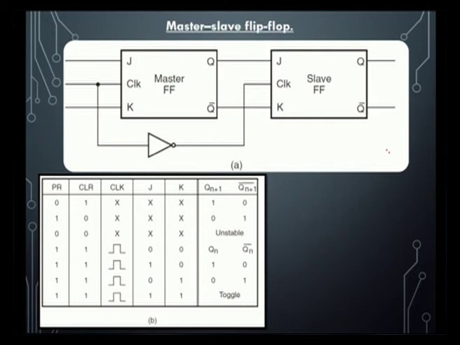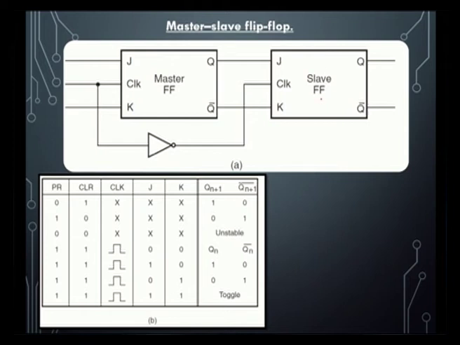Next, we move on to the master slave flip flop. In the master slave circuit, there will be two flip flops. Here we consider the JK master slave flip flop. The first one is the master circuit, and the other one is the slave flip flop.